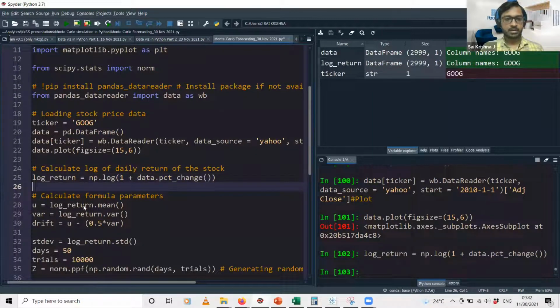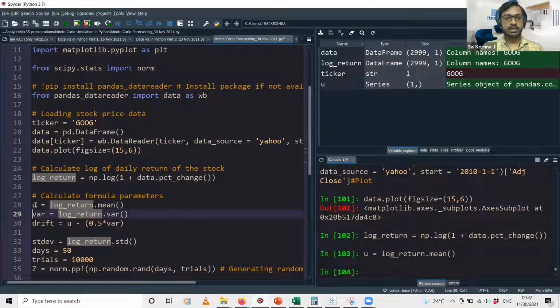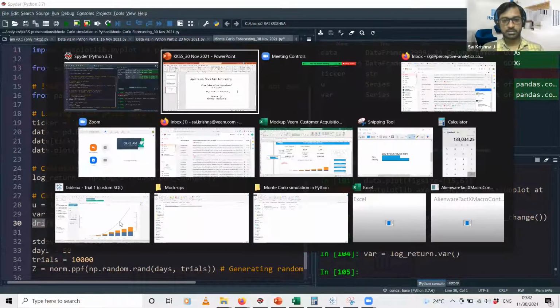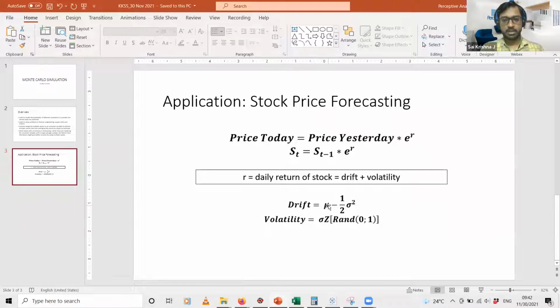And then we calculate the individual parameters. So we will calculate the average of these returns. Instead of mu, I'm just using the variable u. And then we calculate the variance. For that, we use this var function, which is also by default available in Python. And then we calculate the drift. So drift, if you see, the formula is like mean minus half into square of the standard deviation, that is nothing but the variance.